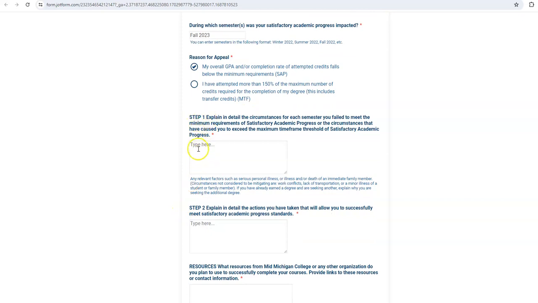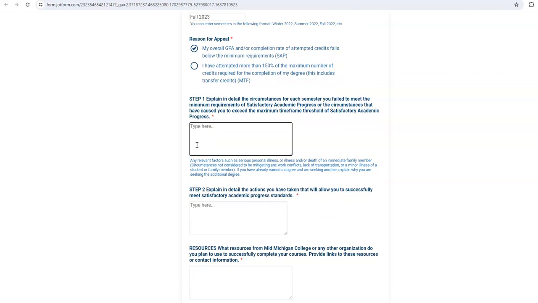So these steps are examples of where you get to tell your story of what happened and provide example documentation. For each one, I encourage you to read through them and write at least 5 to 10 sentences explaining what happened. So, for example, step 1, explain details the circumstances for each semester you failed to meet minimum requirements of SAP or the circumstances that have caused you to exceed the maximum time frame.